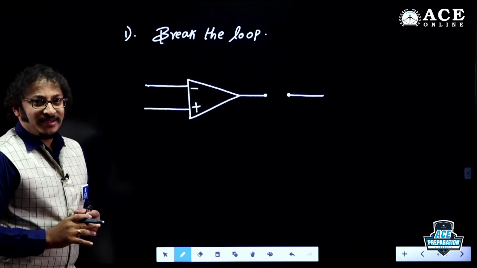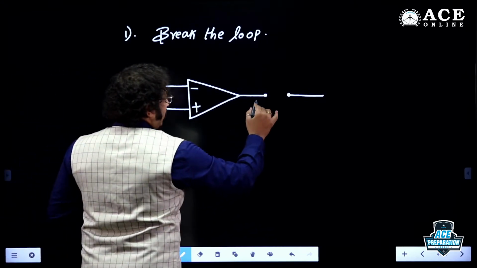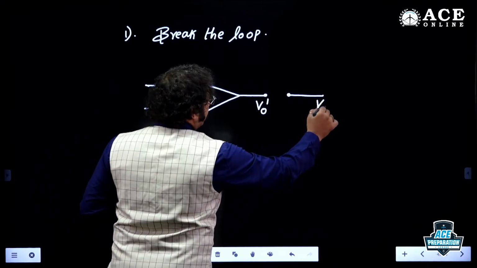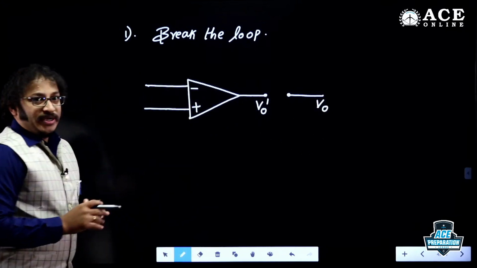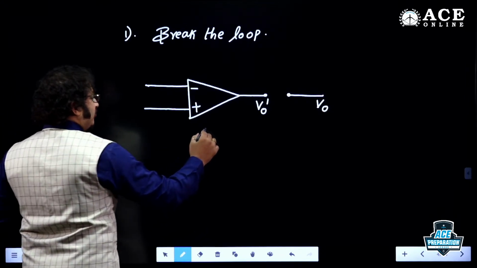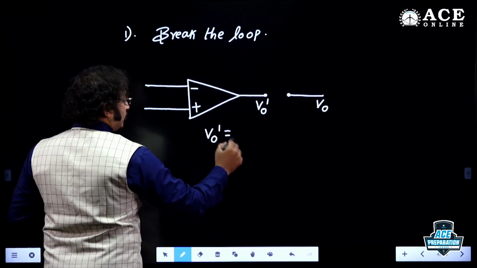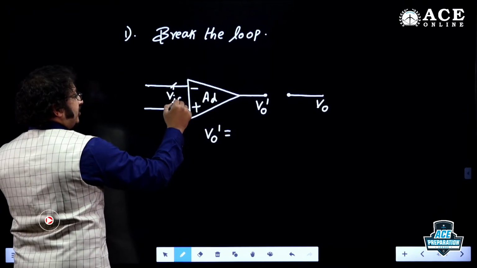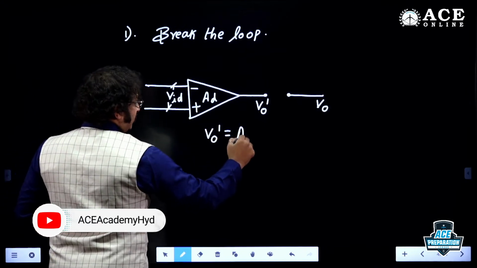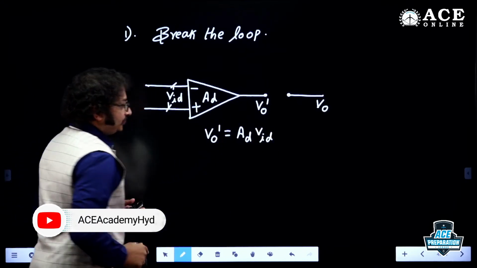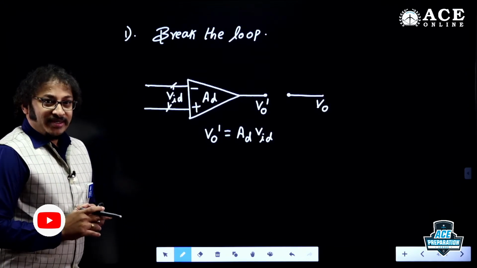Once you break the loop, it will be like a comparator, an open loop design. You can easily find the value of V0 dash, which equals the differential gain times VID. Correct or not, dear students, right?